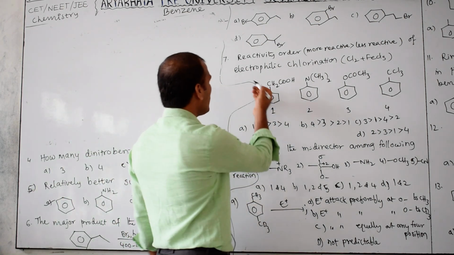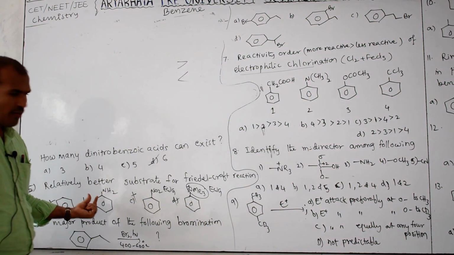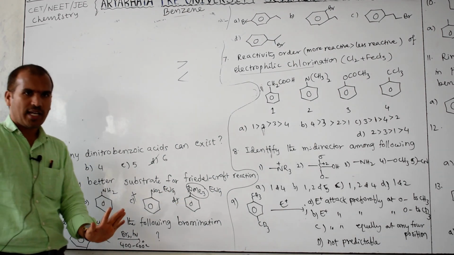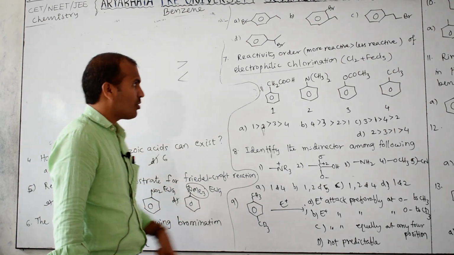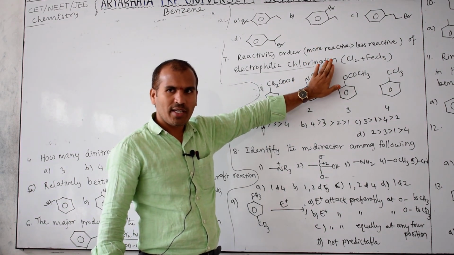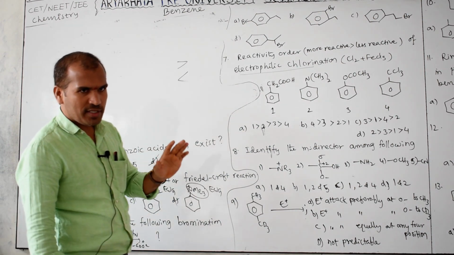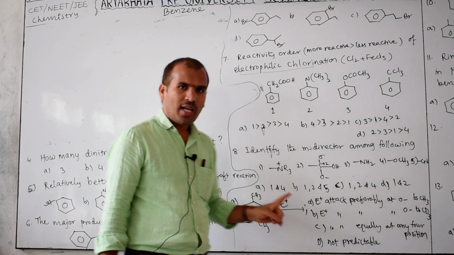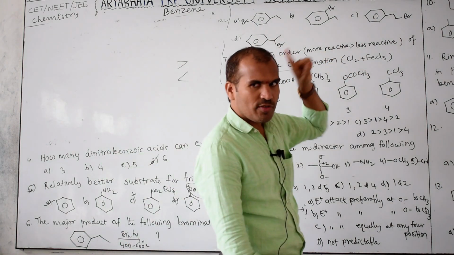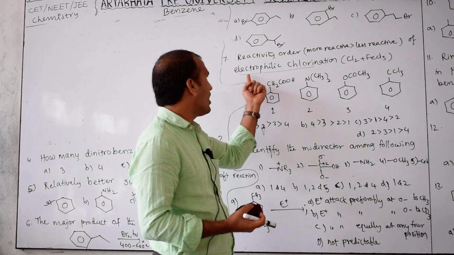So now, electrophilic chlorination. See this reaction. Friedel-Crafts alkylation or acylation reaction, that is also which one? Electrophilic reaction. But here it is an alkyl group or acyl group, and here chlorine. Clear? This reaction also takes place in the presence of AlCl3 or FeCl3. AlCl3 or FeCl3 means substitution takes place on the benzene ring. H nu means substitution takes place on the side chain. Now they have given FeCl3. Therefore substitution takes place on which one? Benzene ring.